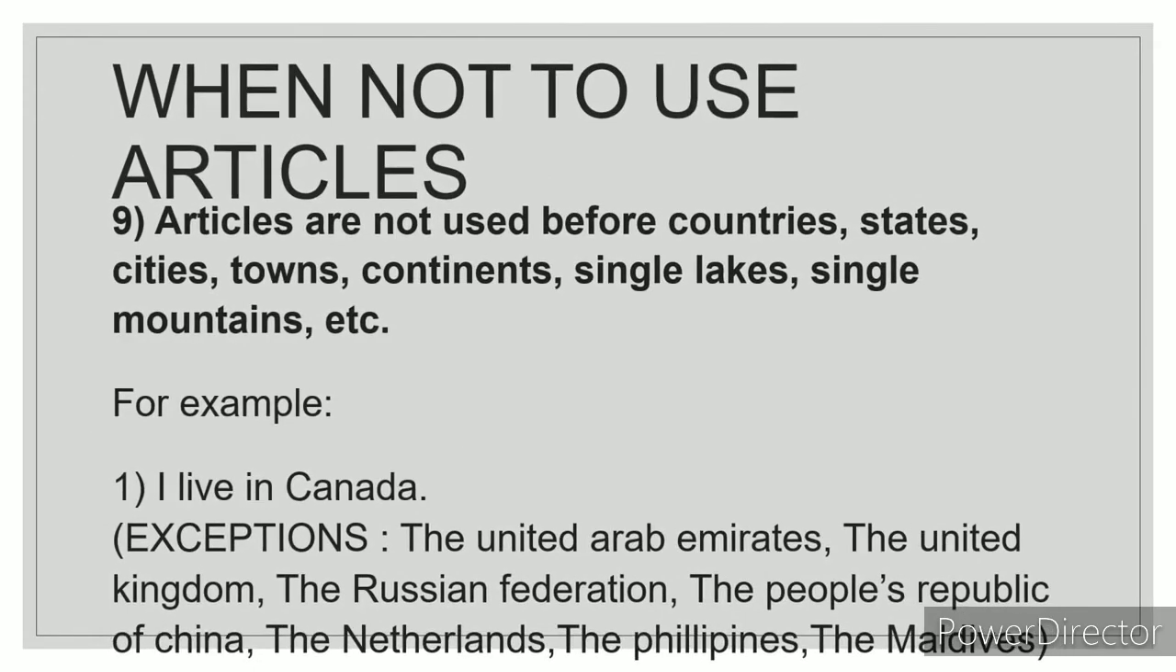Articles are not used before countries, states, cities, towns, continents, single lakes, single mountains, and so on. For example, I live in Canada. You cannot say I live in the Canada. You simply have to say I live in Canada. But there are some exceptions to this rule.